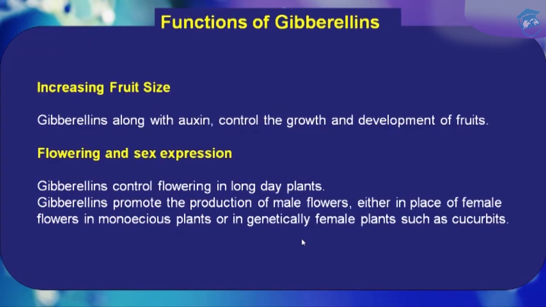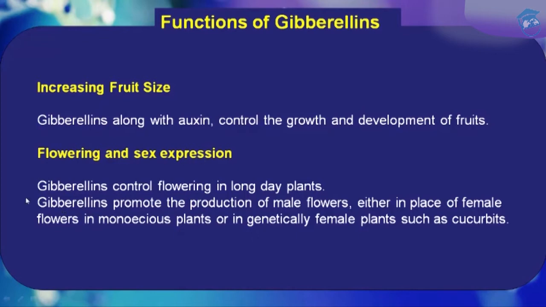Okay, another function of gibberellin is increasing the fruit size. Gibberellin, along with the auxin, I have already taught you about the auxin, which is a very important phytohormone, or you can say a hormone of a plant. So gibberellin, along with the auxin, controls the growth and development of fruits, and it helps in increasing fruit size.